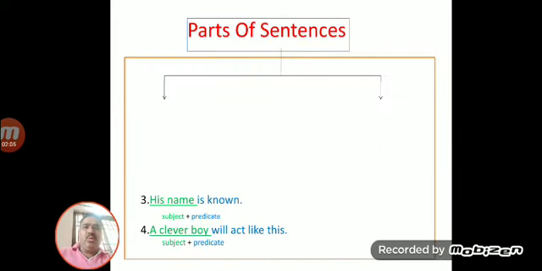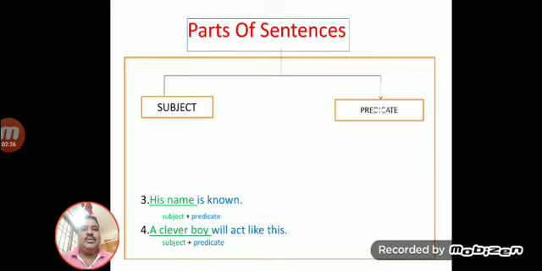Next, I want to move to the parts of the sentence. Basically, the sentence is divided into two parts. First one is subject and second one is predicate.